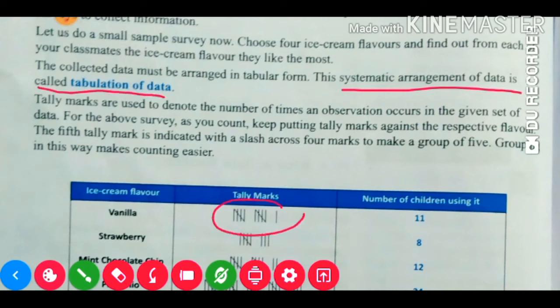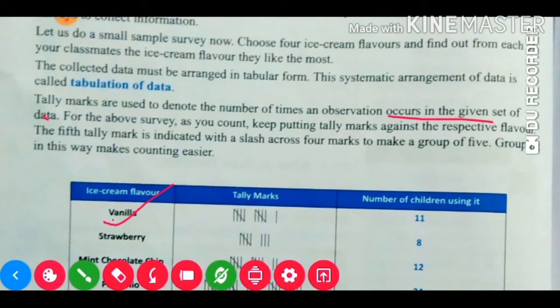Tally marks. Tally marks are used to denote the number of times an observation occurs in the given set of data. What does this mean? Suppose in your class I am asking who likes vanilla ice cream. When I ask one by one, I don't directly get the perfect number, like 11. So first I ask this girl, and she tells me yes, I like it, so I give one line. Then I ask a second one, and this boy or girl tells me no, I don't like it, so here I will not give a line. Then I ask another one, and if this person says yes, then another line. Like this we keep giving lines, and this line is called a tally mark.